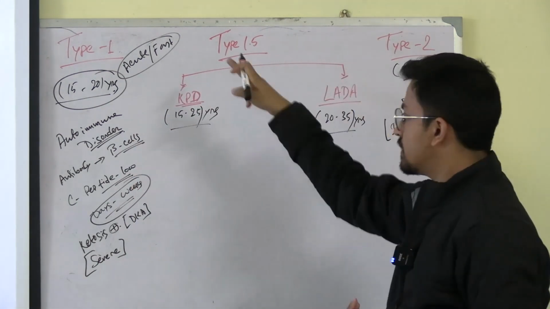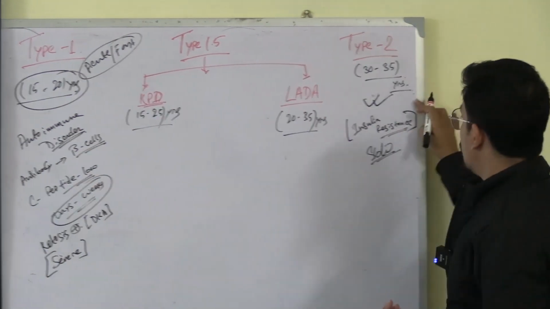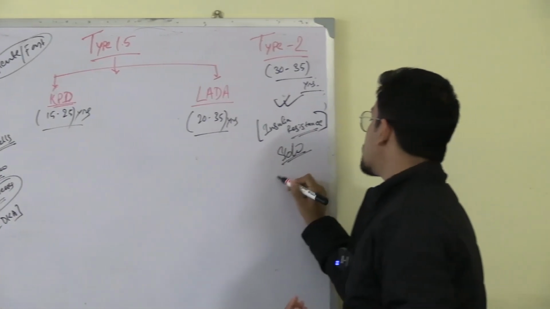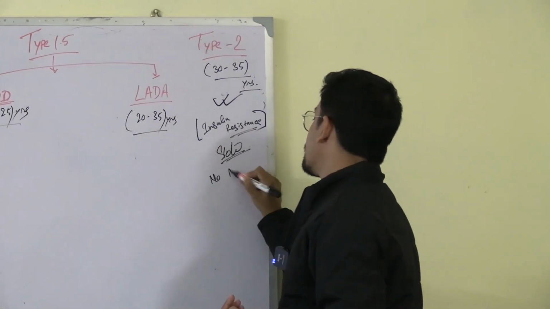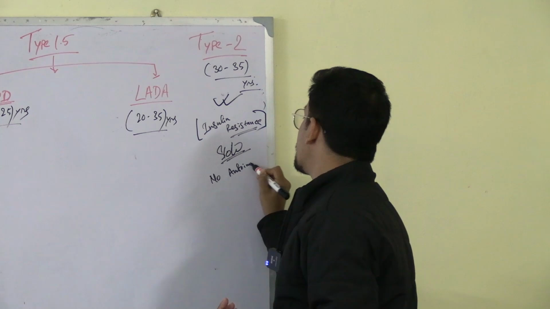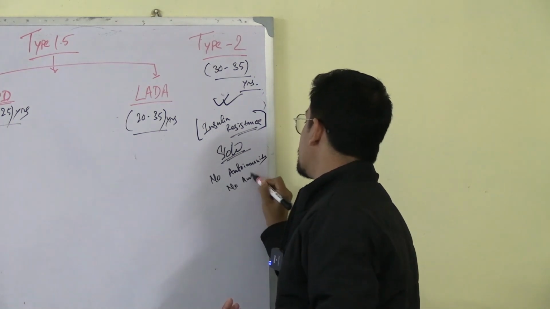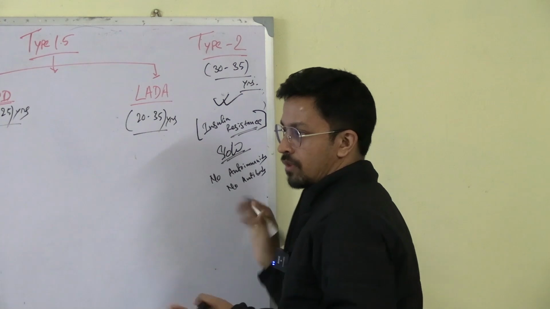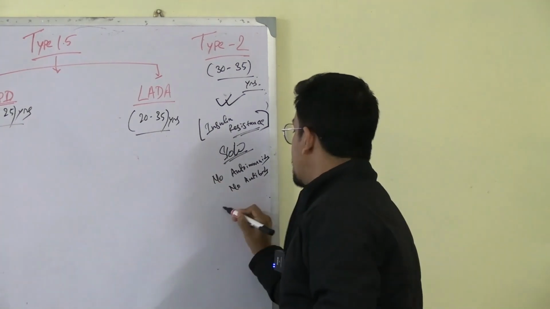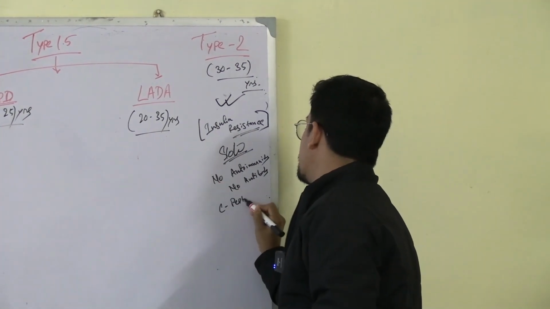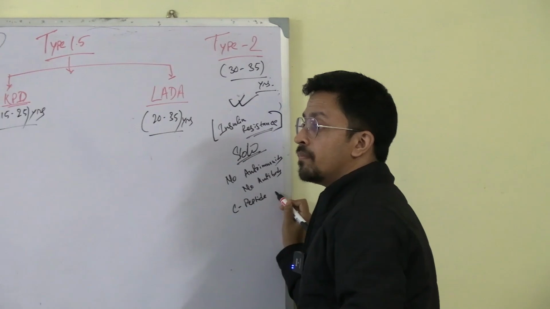Understood the keywords? The sequence? Over here it's a slow process, insulin resistance is there, there is no autoimmunity, no antibody also. And the C peptide will be normal.